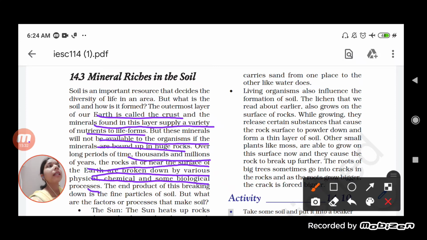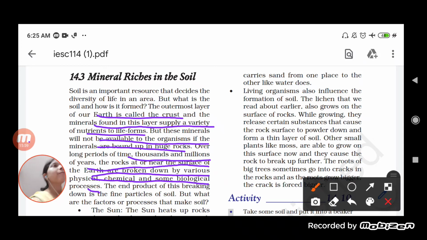So we can say that it is the earth crust. The earth crust is rich in minerals, and these minerals are important as they help in providing nutrients to all the life forms. But these minerals will not be available to the organisms for a long period of time if the minerals are bound up in huge rocks. Yes, students, all the minerals are bound up in the huge rocks, and we